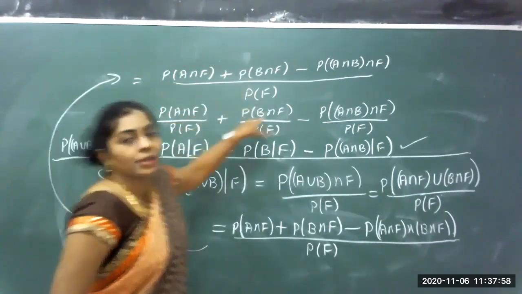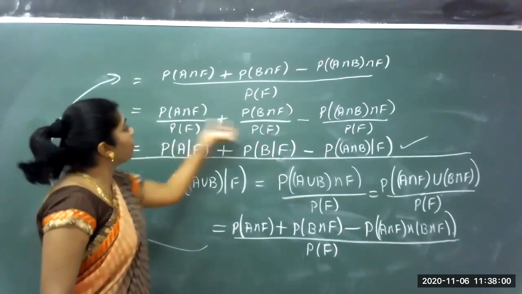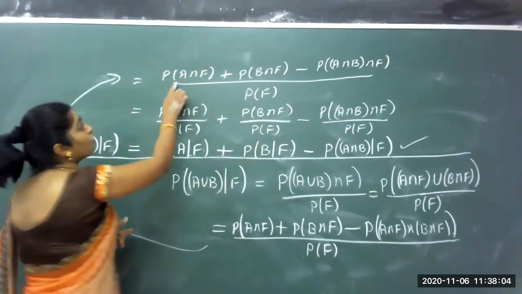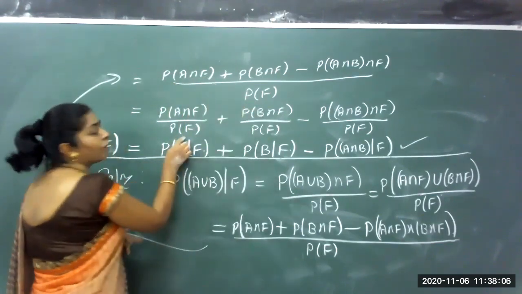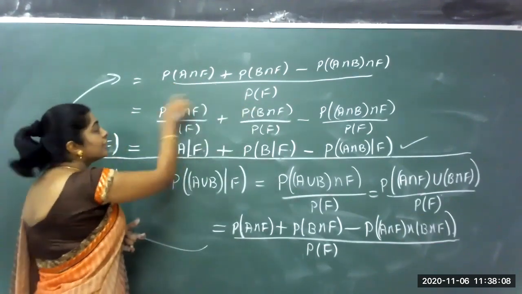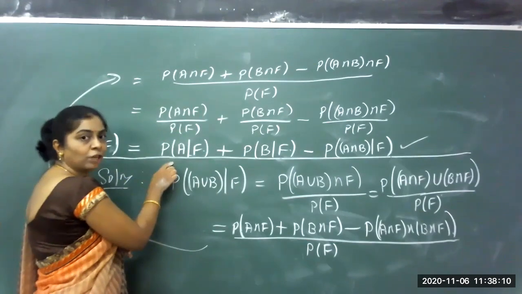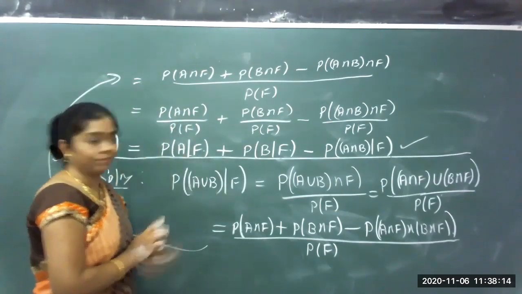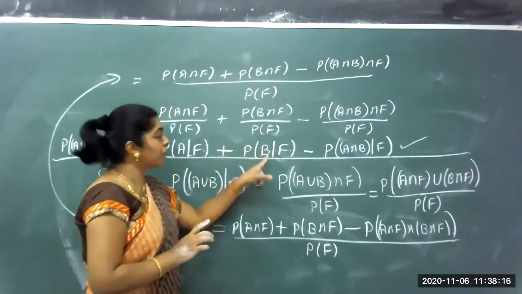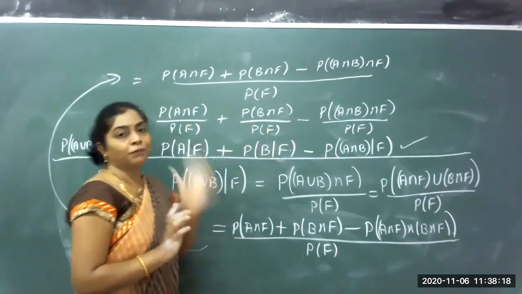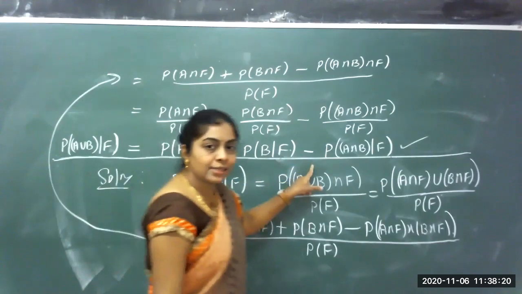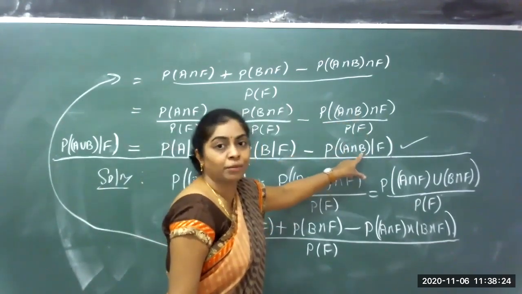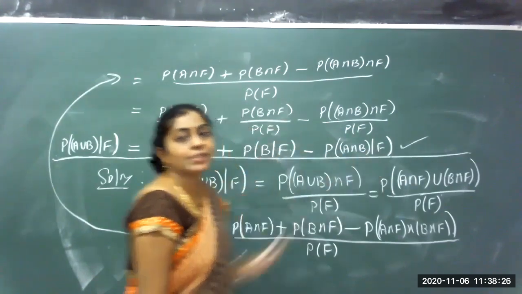Split the terms. When I split, I get back each as the definition of conditional probability. Probability of A intersection F divided by probability of F is the definition of conditional probability of A given that F has occurred. The second one is the conditional probability of B given that F has occurred. Minus the conditional probability of which one? A intersection B given that F has occurred.